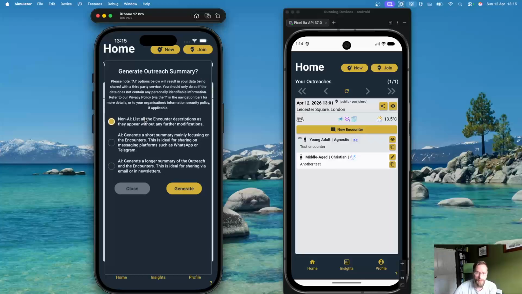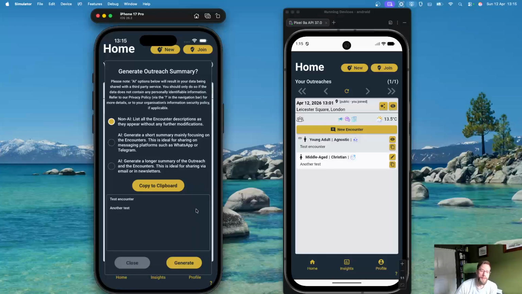But let's go to the non-AI option. Let's say generate. So basically what the application has now done is taken the encounter descriptions and put them here for us. We can modify that if we want to, put some introduction text or whatever it is, or we can just say copy to clipboard. That's copied. Now we can just switch, let's say, to WhatsApp or to Telegram or to our email, and just paste that information, and that will then be shared exactly as it's shown here.